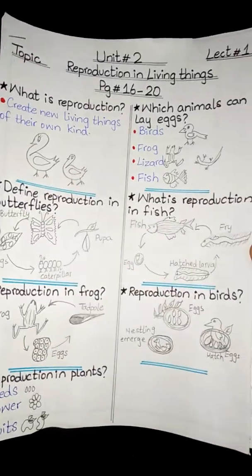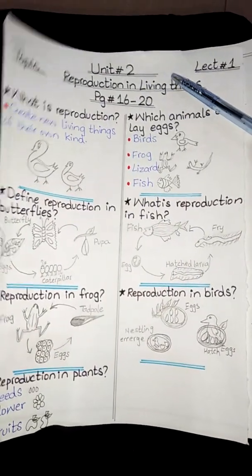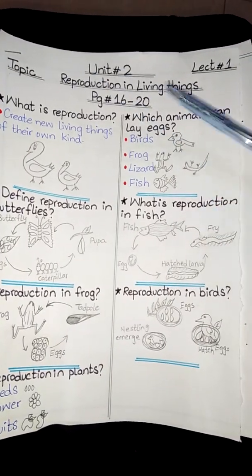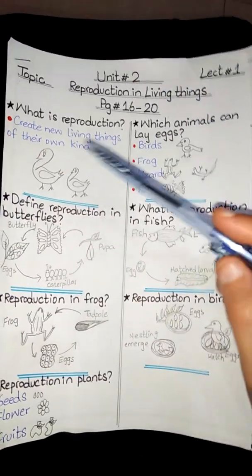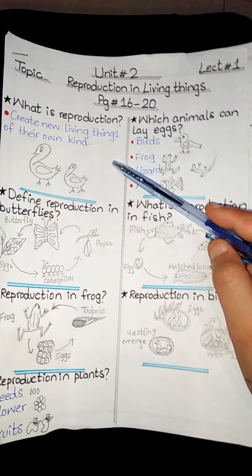Bismillahir-Rahmanir-Rahim. Today we start unit number 2, topic reproduction in living things, page number 16 to 20, and our lecture number 1. The first topic is about reproduction.